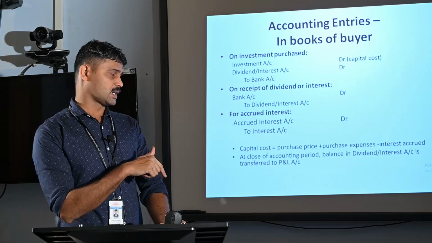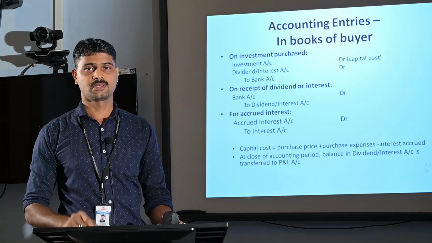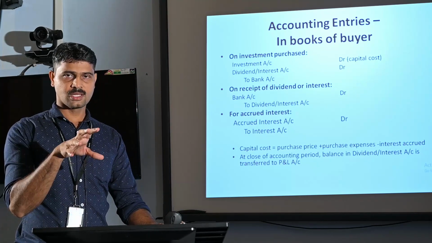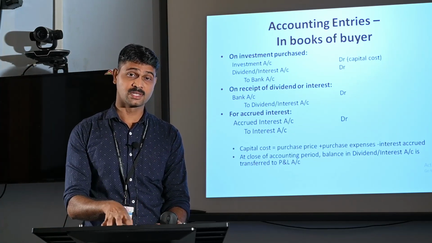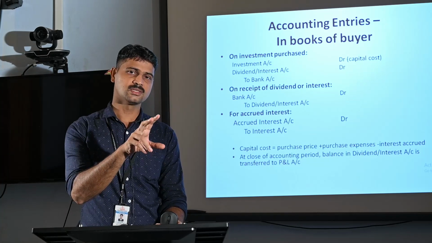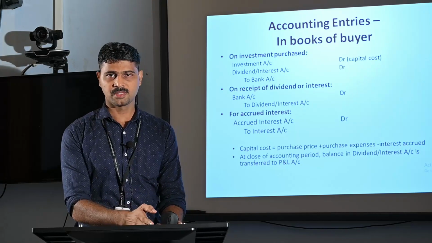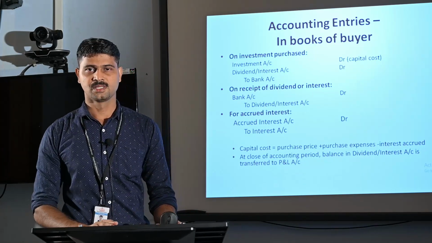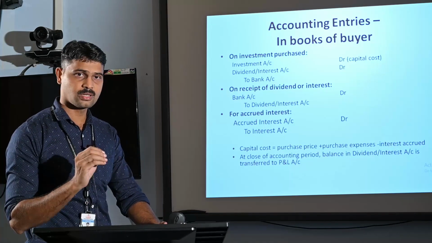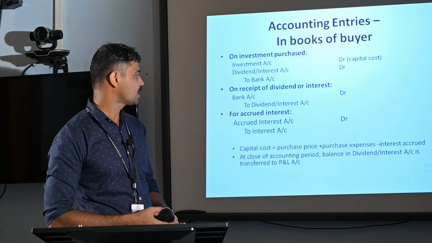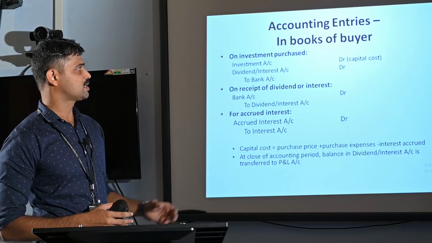But the investing concern, that is closing their accounts on 31st March of the year, then what will happen? So, while closing the account on 31st March, there will be interest accrued for 3 months from the date of last due date of interest, that is 31st December. From 31st December to 31st March, there are 3 months. So, 3 months interest will be due on that security. Such accrued interest should be recorded in our books of account by passing the accounting entry accrued interest account debtor to interest account. So, here the investment account is debited with the capital cost.